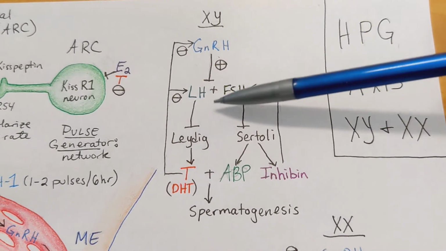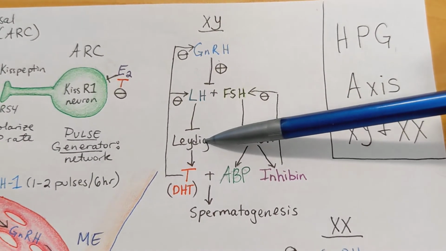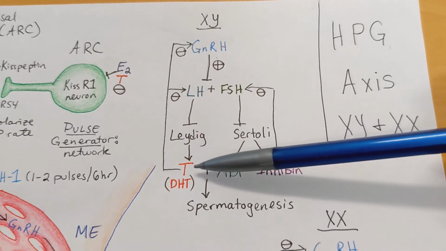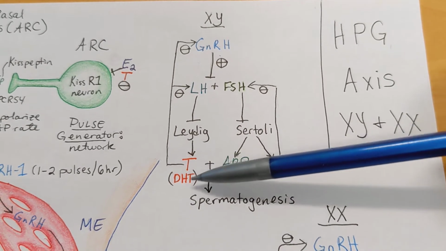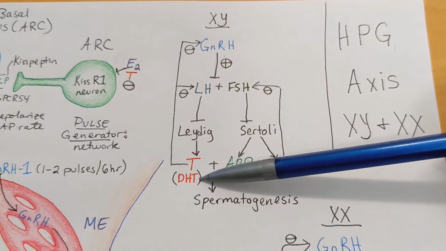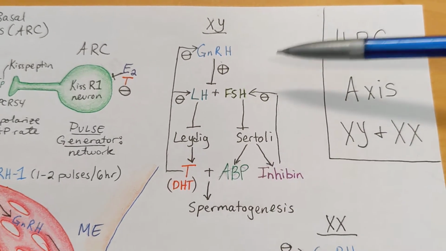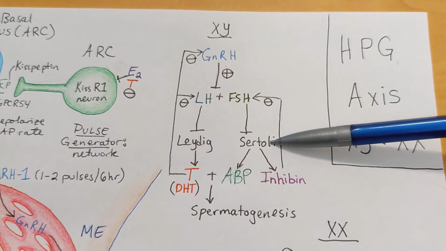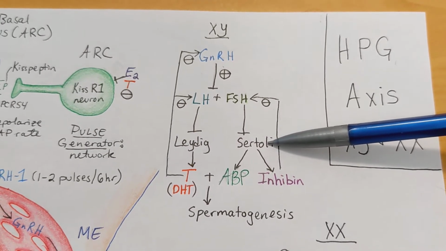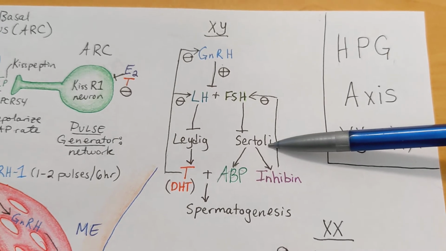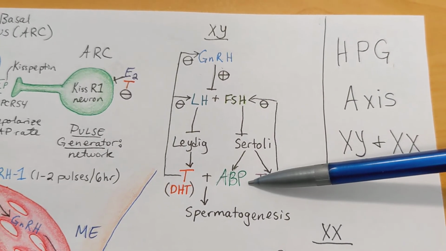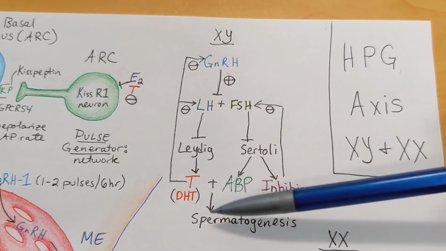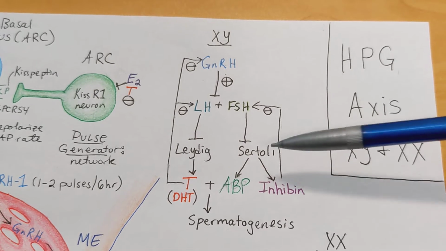In the male or XY individual, LH binds to receptors on Leydig cells, or the interstitial endocrine cells, triggering them to synthesize testosterone. Testosterone is often converted into DHT by 5-alpha reductase at target tissues throughout the body. FSH binds to receptors on the Sertoli cells, also called the nurse cells or sustentocytes, within the testes. The Sertoli cells are triggered by FSH to create androgen-binding protein, which in turn binds to testosterone and stimulates spermatogenesis.